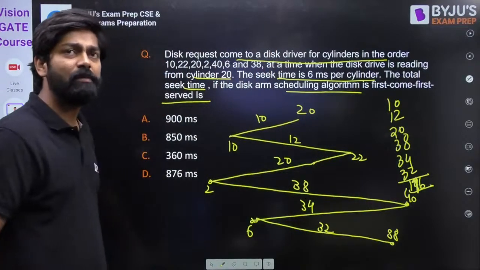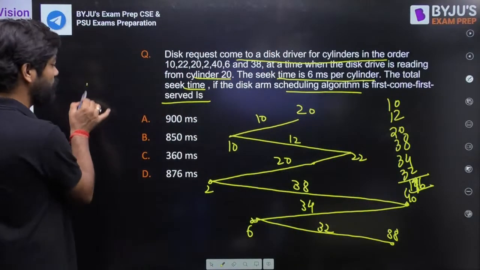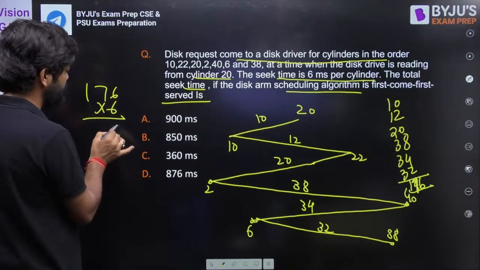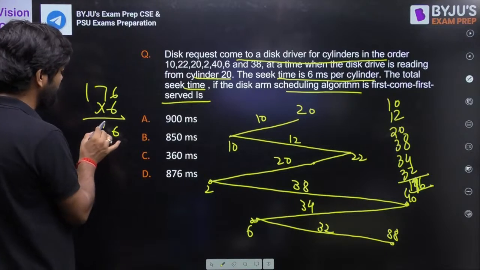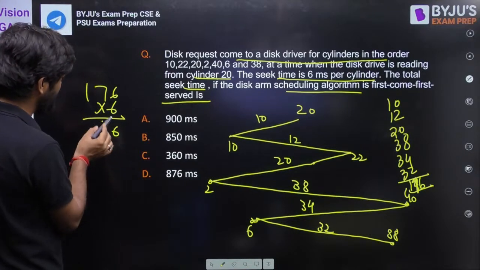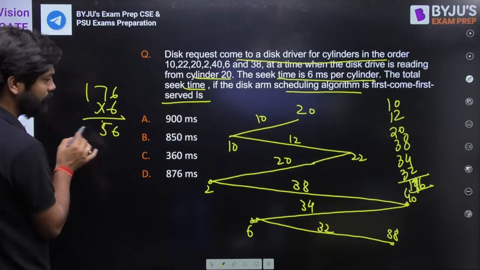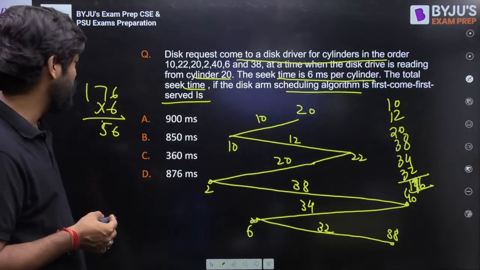So 176 into 6. So the answer will be what? If we calculate, 6 sixes are 36, 6 sevens are 42. I think we have done something wrong. Can you please cross check?